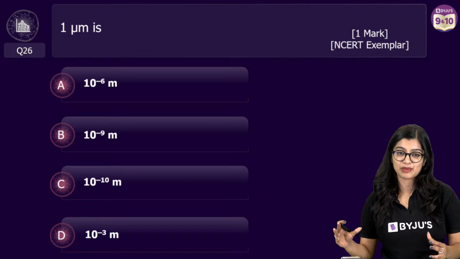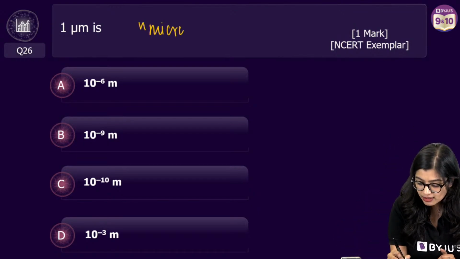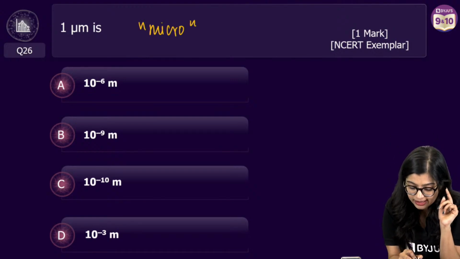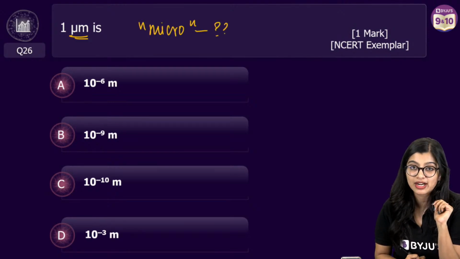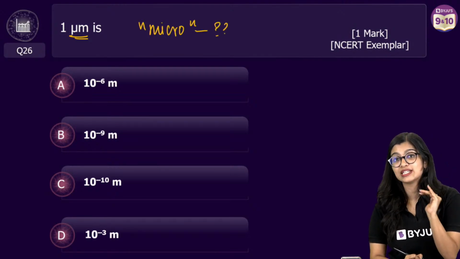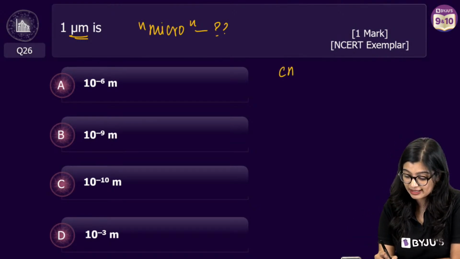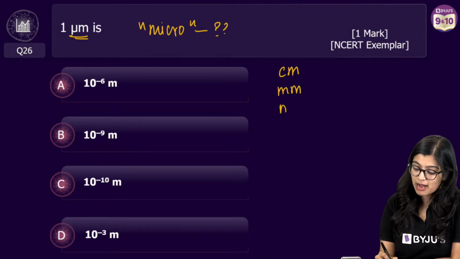Let's move on to question number 26. 1 micrometer. This is slightly tricky. Yes, 1 micrometer is represented in this manner. How much is 1 micrometer? This will take you way back into physics, where you've learned about units and measurements and all of that. So you have centimeter, then millimeter, then micrometer.